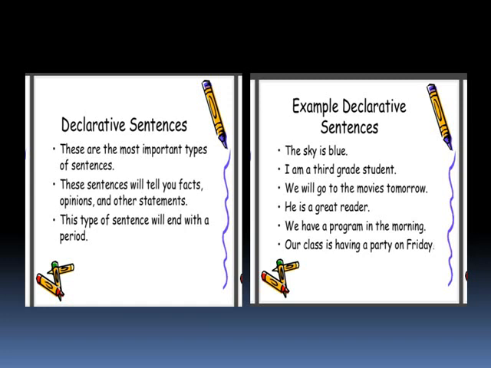We will first discuss about declarative sentences. Declarative sentences are also known as an assertive sentence. An assertive sentence simply expresses an opinion, feeling, or makes a statement and even describes things. In other words, it declares something. This type of sentence ends with a full stop. The examples are there on the screen. You can observe that all the sentences start with a capital letter and they all end with full stop.